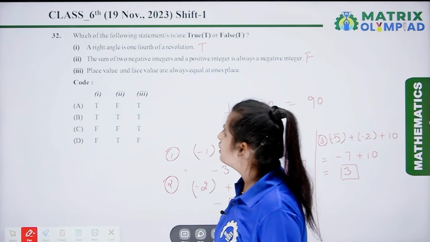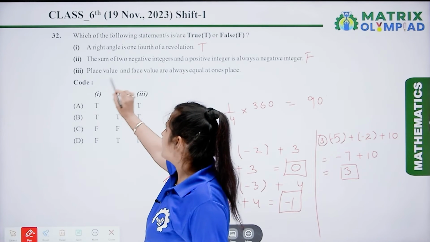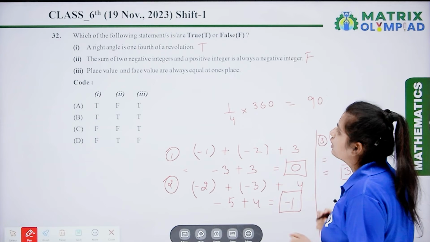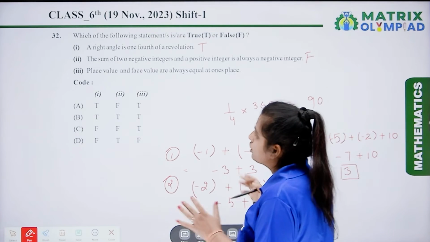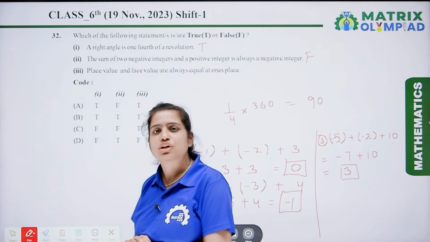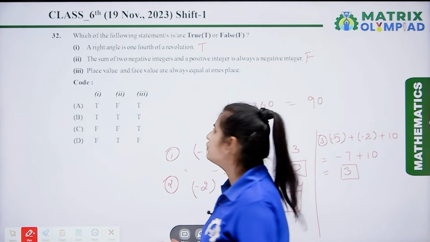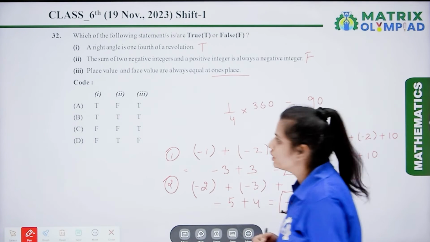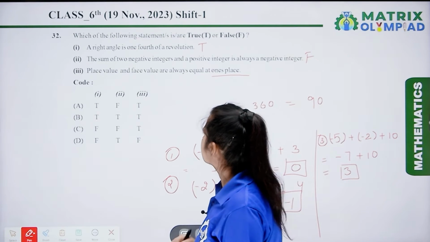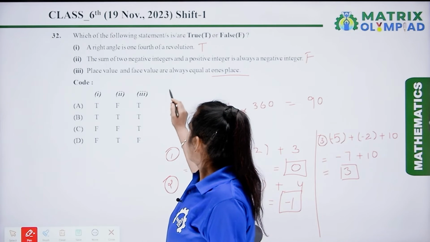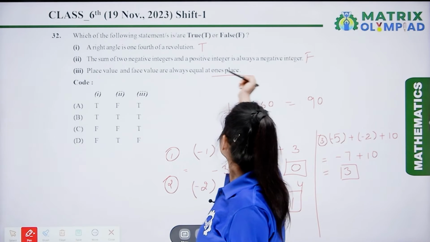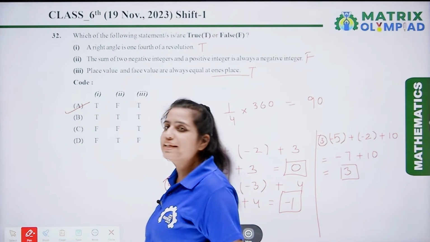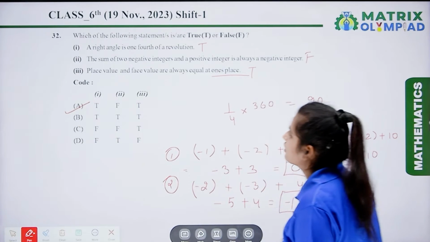Now, the third one is, place value and face value are always equal at one's place. So, this statement is true. Face value and place value at one's place are always equal. So, here the sequence will be true, false and true. So, option A is the correct answer.